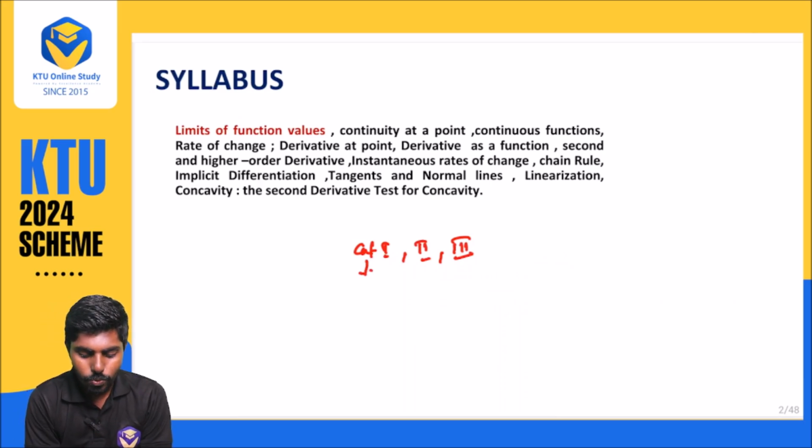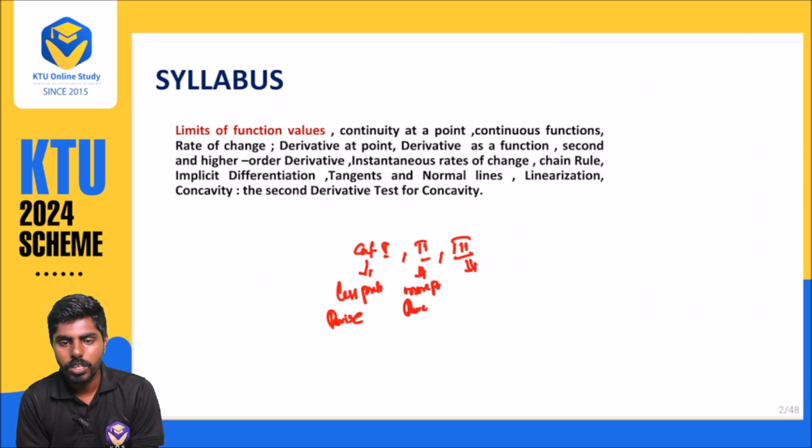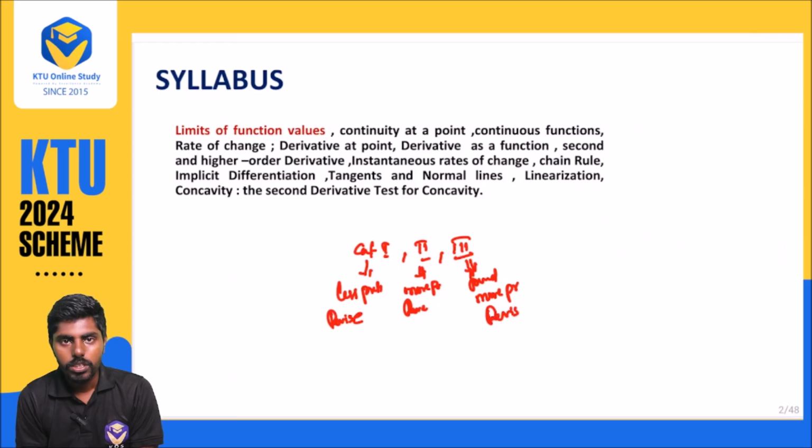See, category 1 people need less practicing, but they need to revise. But category 2 people need some more practicing, and they also need to revise. And the third category of people want to know some foundation, plus they also need some more practice plus revision. So what does a category 3 student want to do?